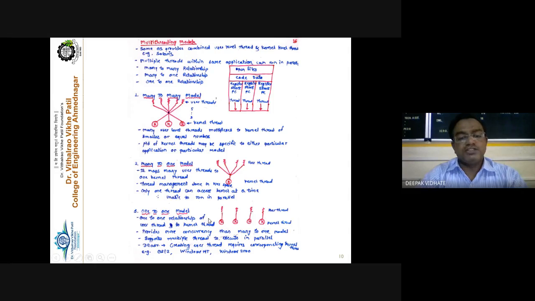The one-to-one relationship between the user thread and the kernel thread provides more concurrency than the many-to-one model. Of course, there is one dedicated kernel level thread for each user level thread, so multiple threads can be concurrently executed. Depending upon the mapping, these are the 3 important models: many-to-many, many-to-one, and one-to-one. This is called the multi-threading models of threads.